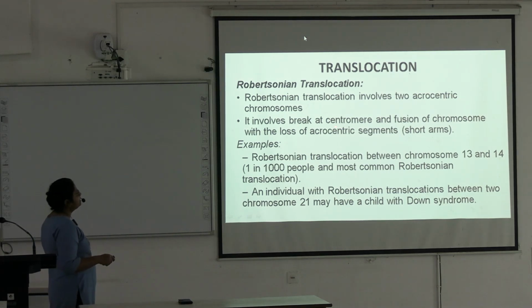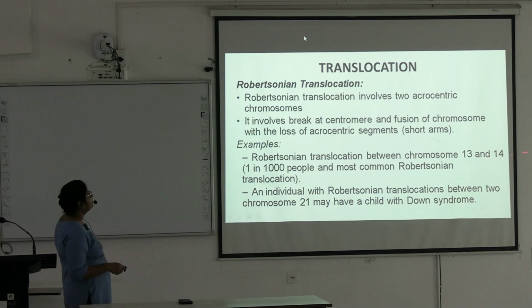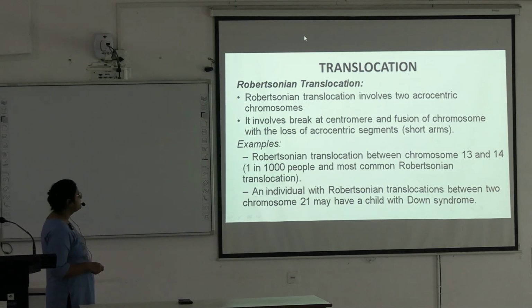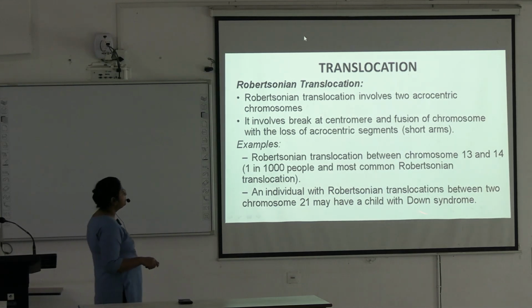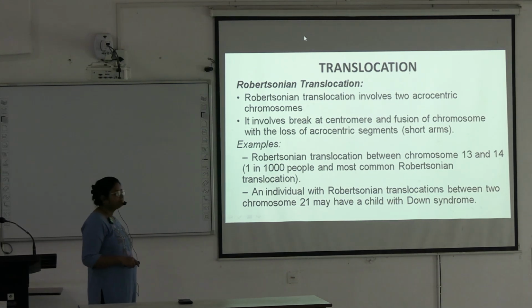It involves a break at the centromere and fusion of the chromosomes with loss of acrocentric segments. Short arms are lost. An example is Robertsonian translocation between chromosomes 13 and 14. It occurs in 1 in 1000 people, the most common Robertsonian translocation. An individual with Robertsonian translocation involving chromosome 21 may have a child with Down syndrome.